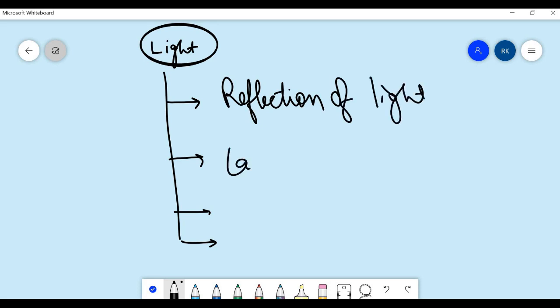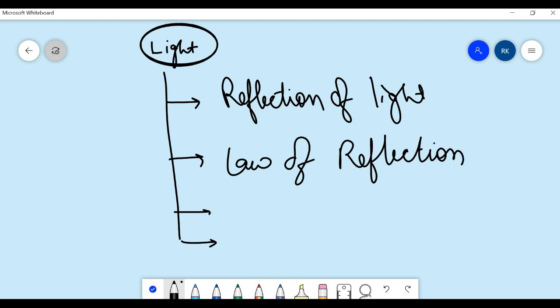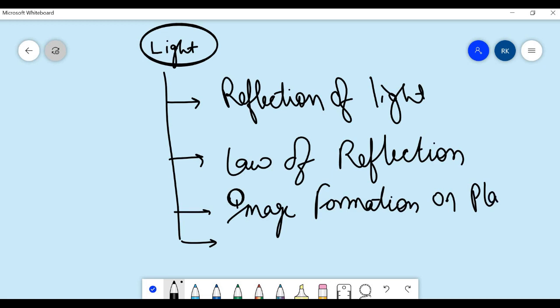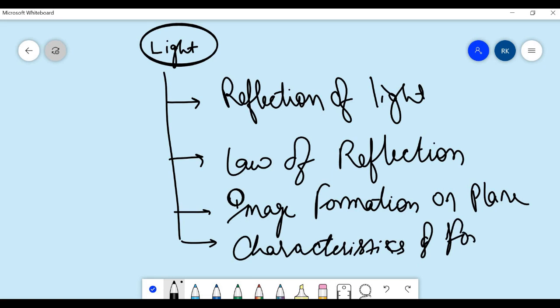Then we will study about law of reflection. Then we'll study about image formation on plane mirror, and characteristics of formed image.